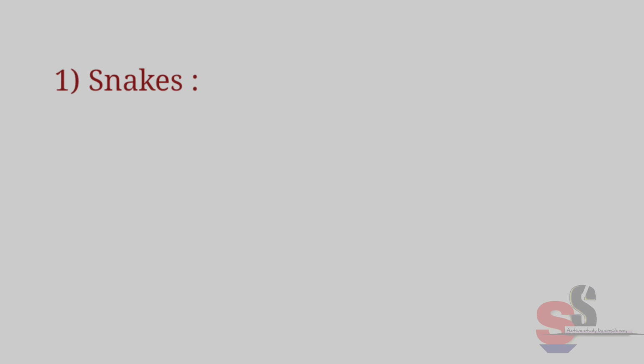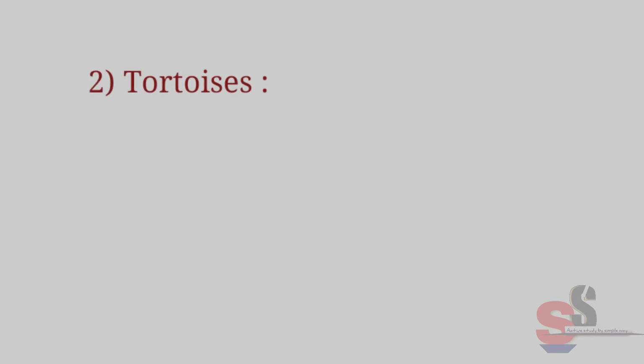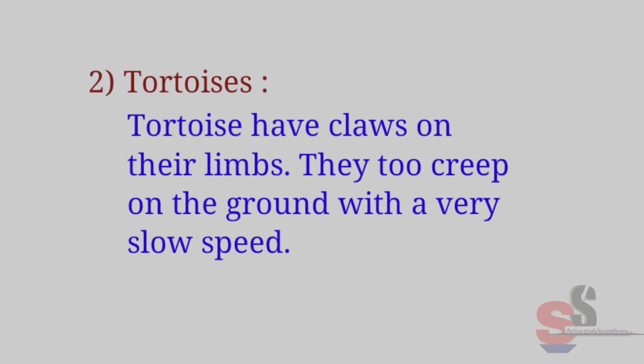First, snakes. Snakes do not have legs. They creep on the ground. By contraction and relaxation of their body muscles, they move from one place to another. Tortoises. Tortoises have claws on their limbs. They too creep on the ground with a very slow speed.